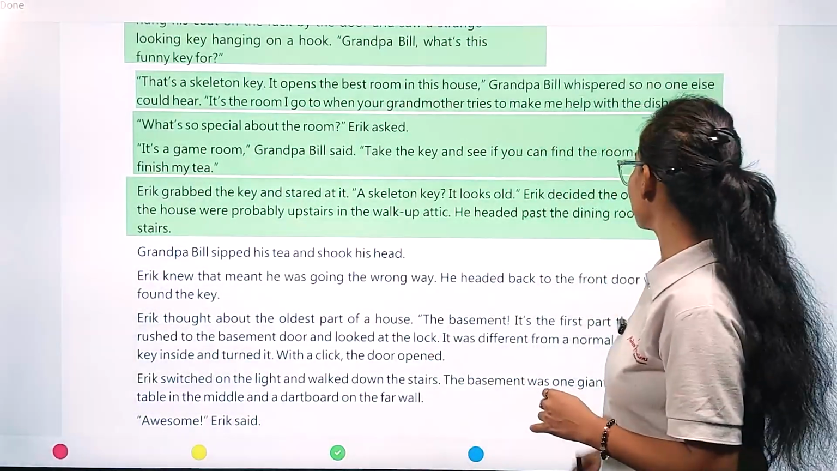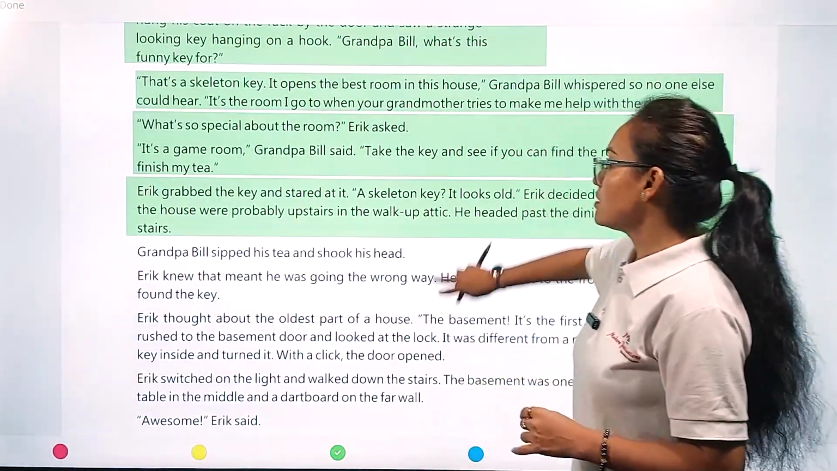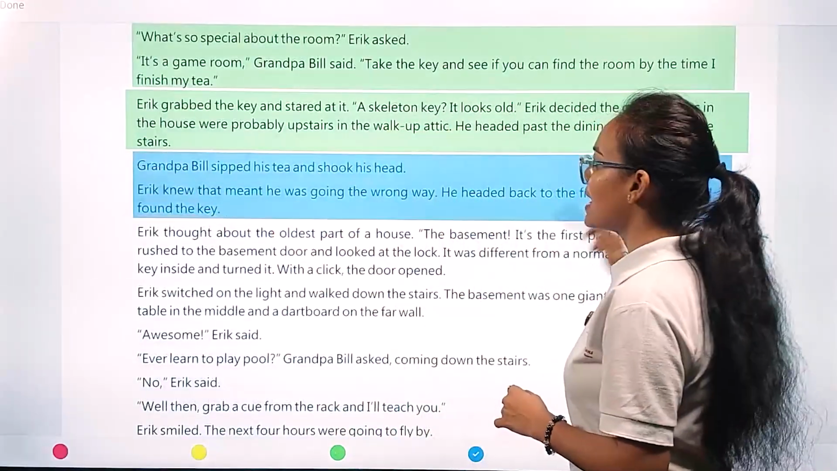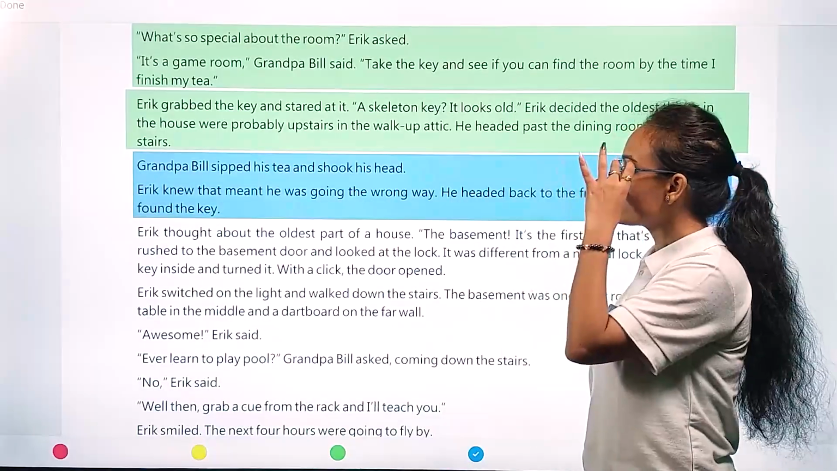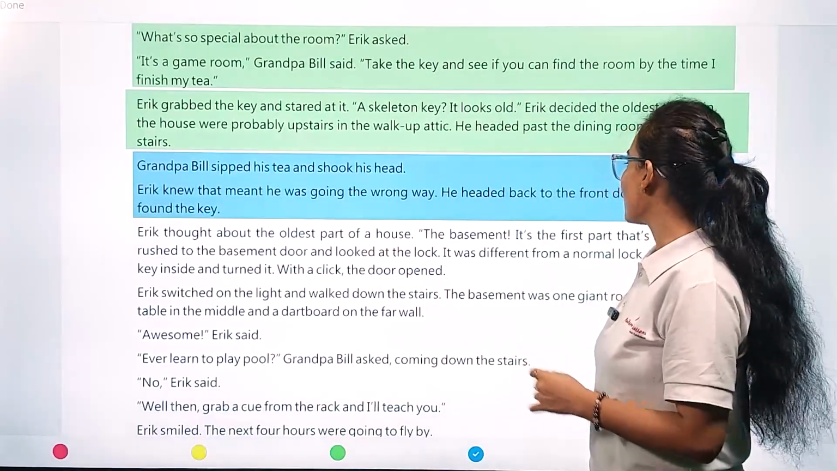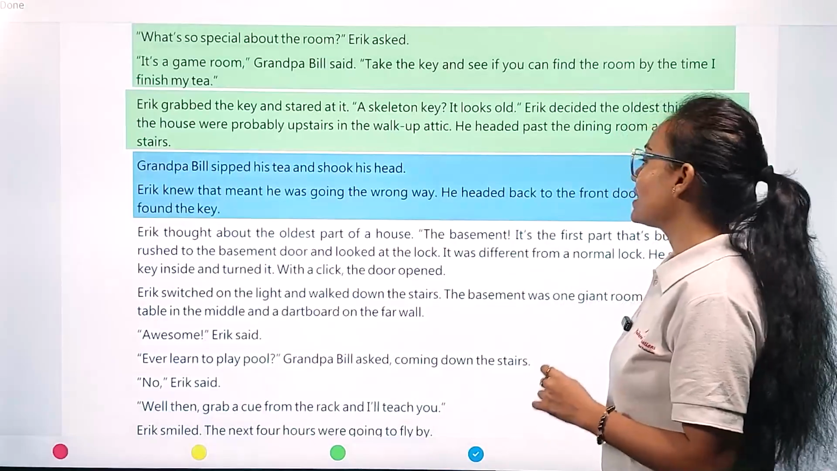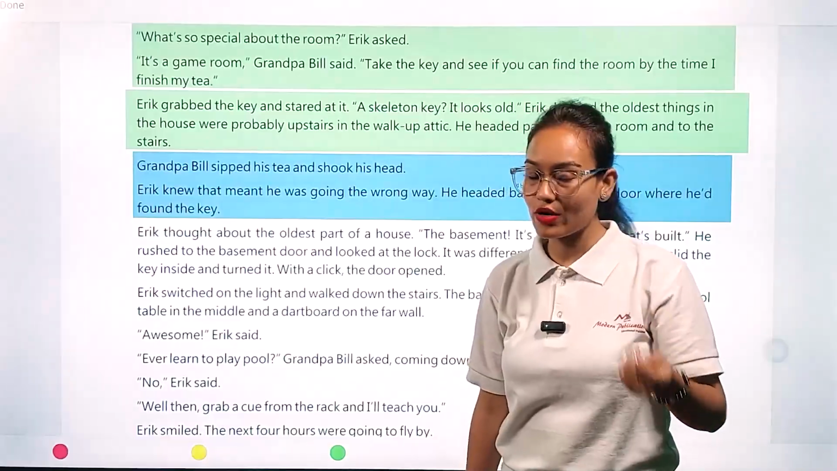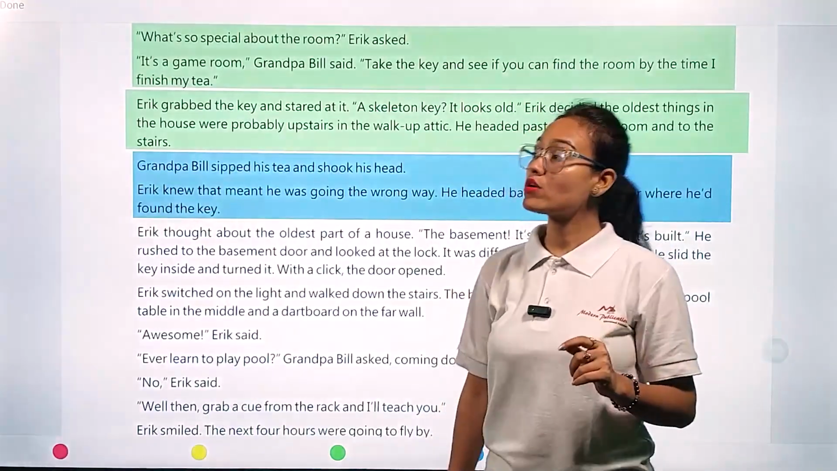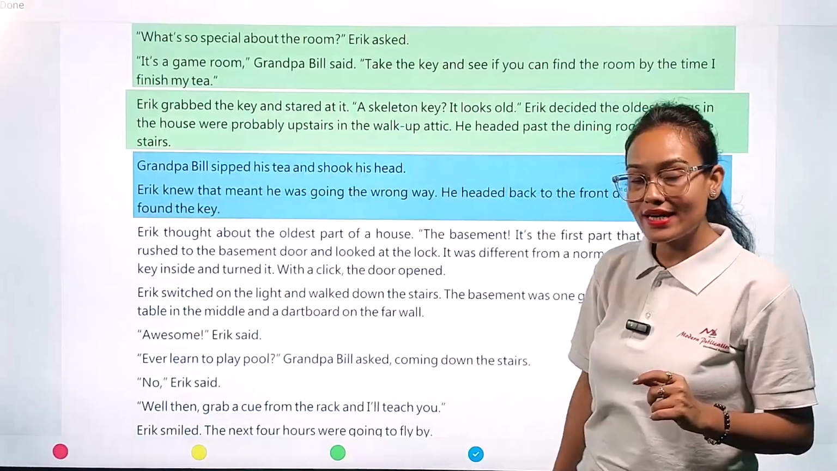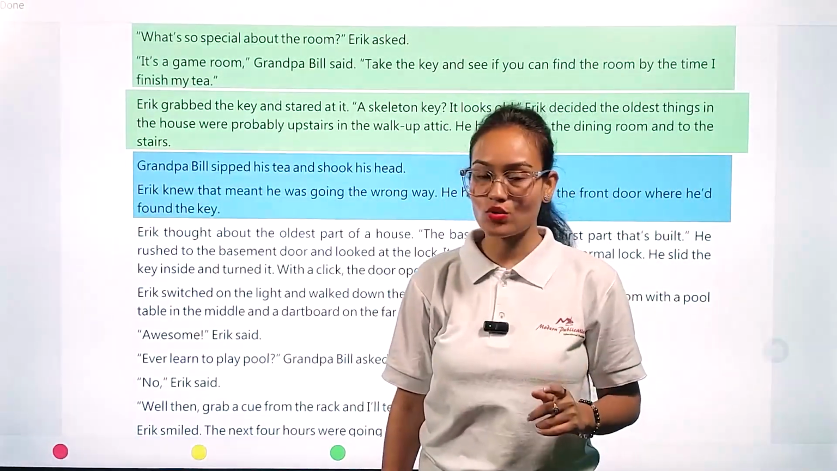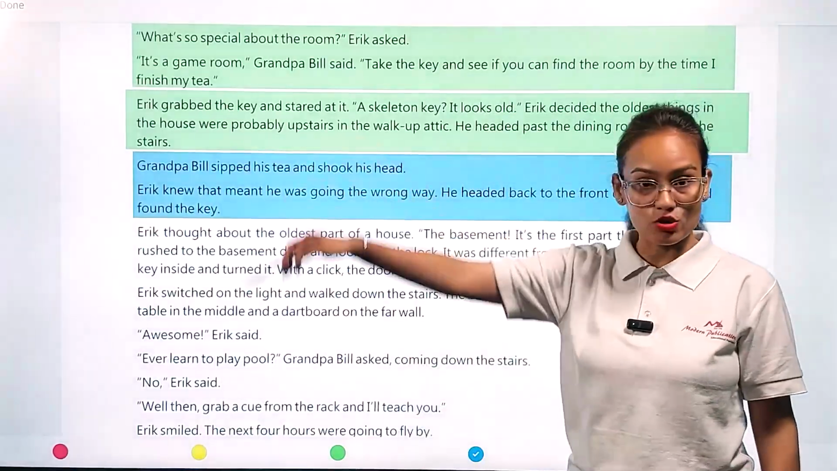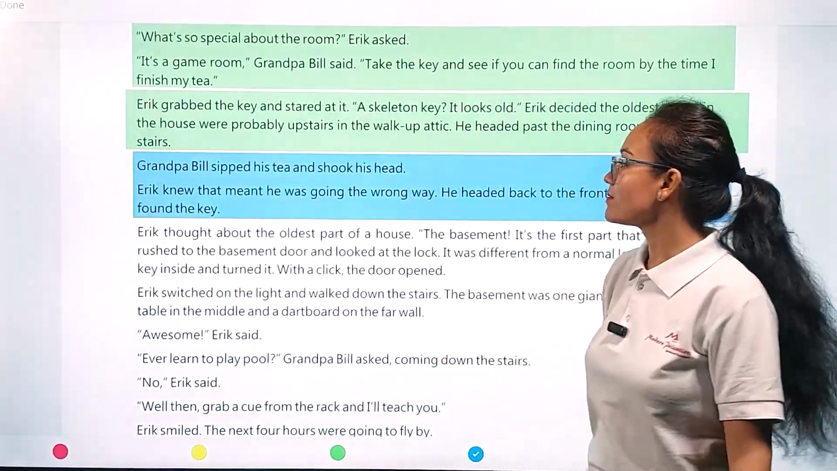He headed past the dining room and to the stairs. Grandpa Bill sipped his tea and shook his head. Eric knew that meant he was going the wrong way. He headed back to the front door where he had found the key. Until now, Grandpa was sipping his cup of tea, and immediately he saw that Eric was going in the wrong direction, so he nodded his head like this. Eric understood, okay, I'm going in the wrong direction. So that's why he took a U-turn and took the right path.